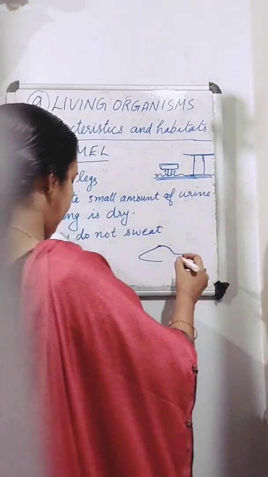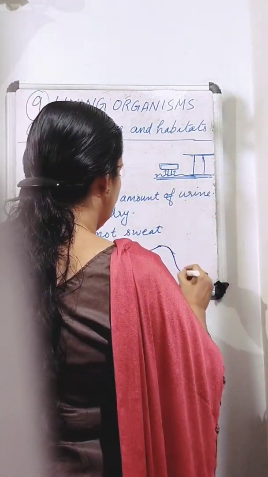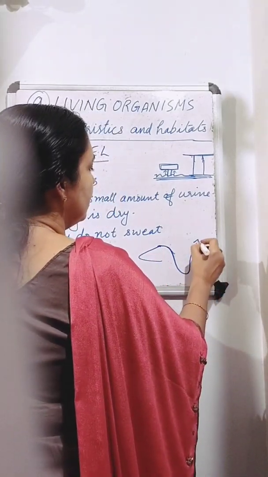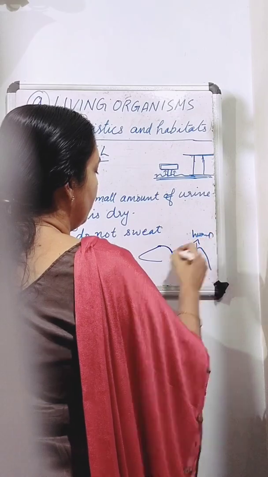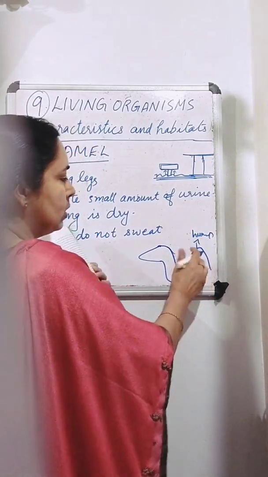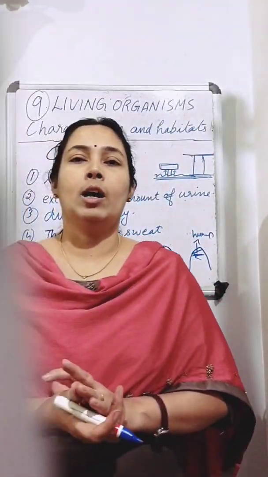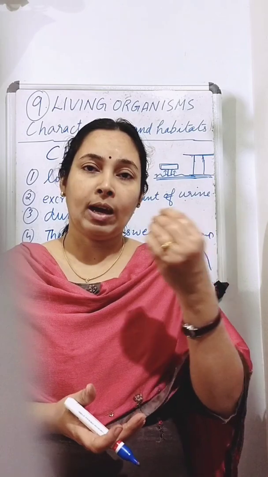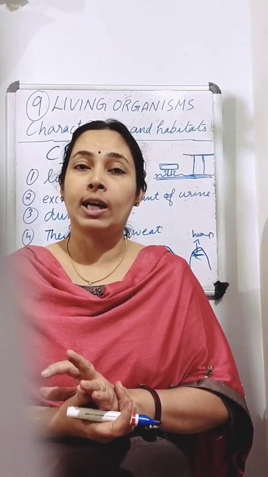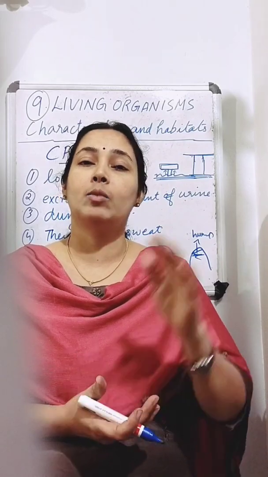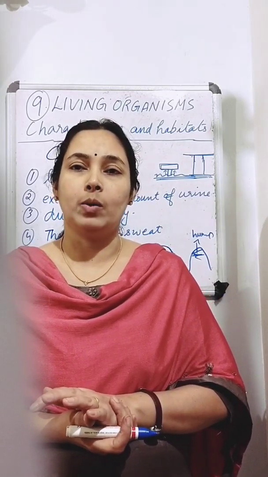So you can see on their body there is a hump-like structure, and the excess food is stored in it. Whenever they need food, when they are walking through the desert and don't get enough food, they will take the stored fat that is present in their hump.